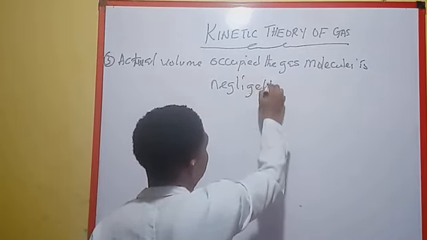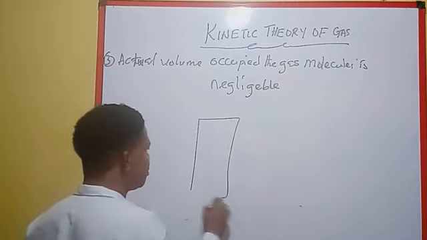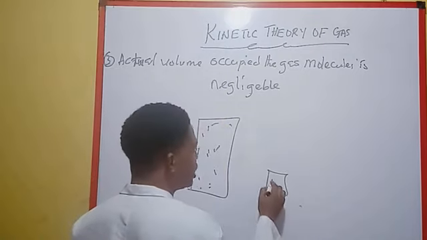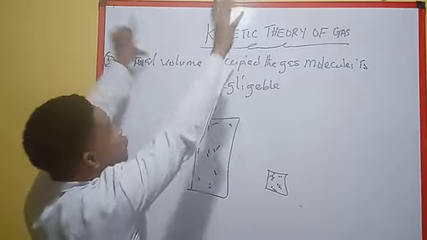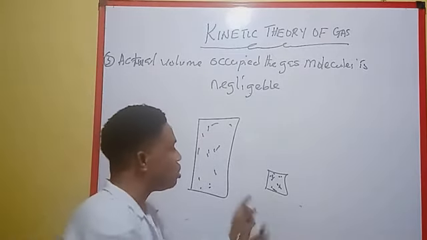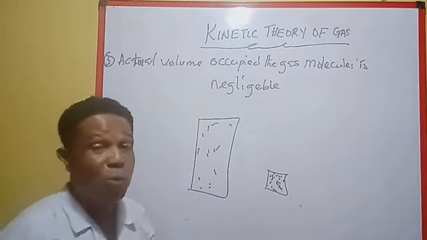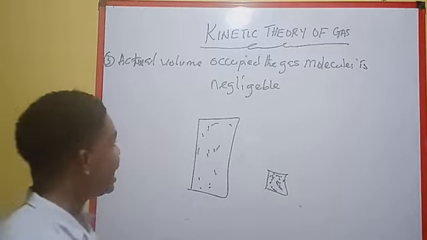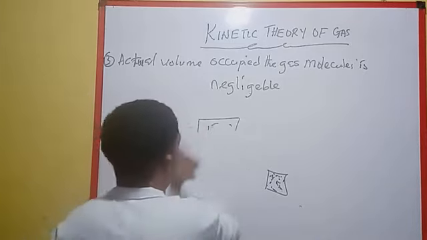Negligible. Why? Because if you put a gas in a big container, it will fill the whole container. While if you put a gas in a small container, it takes the volume of the whole container. So you see, whether you put it in a big or small container, it fills the whole place. Because of that, we can say that the actual volume occupied by the gas is negligible. Okay, that is the third assumption or postulate of an ideal gas.